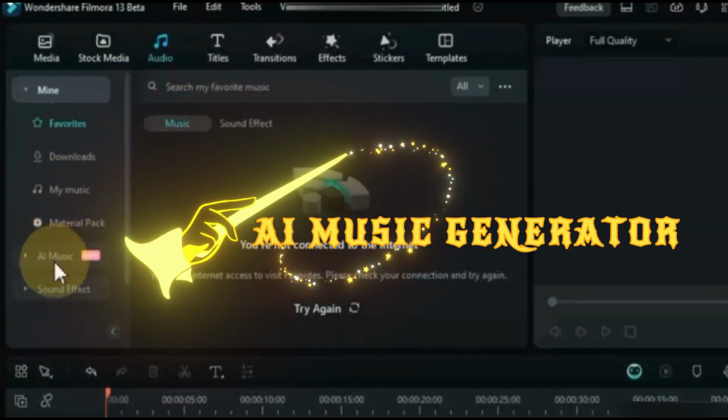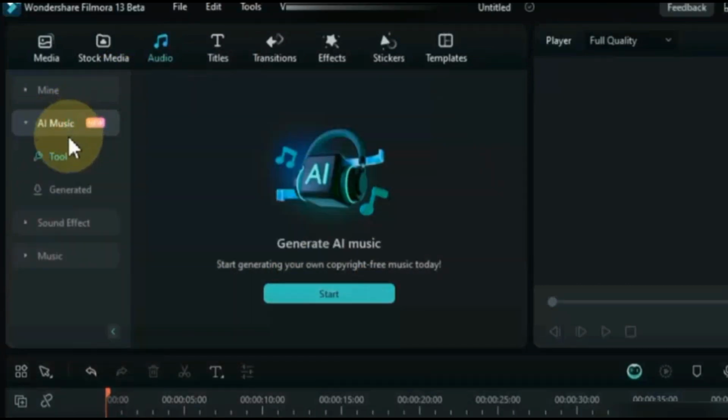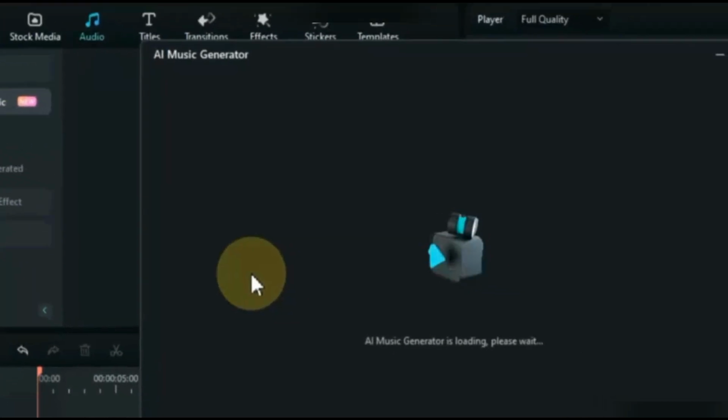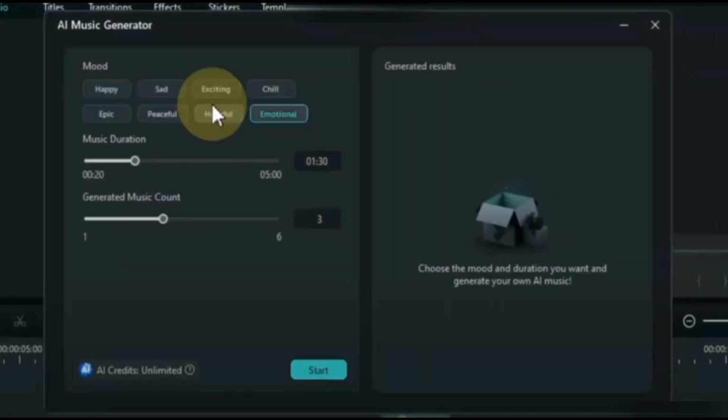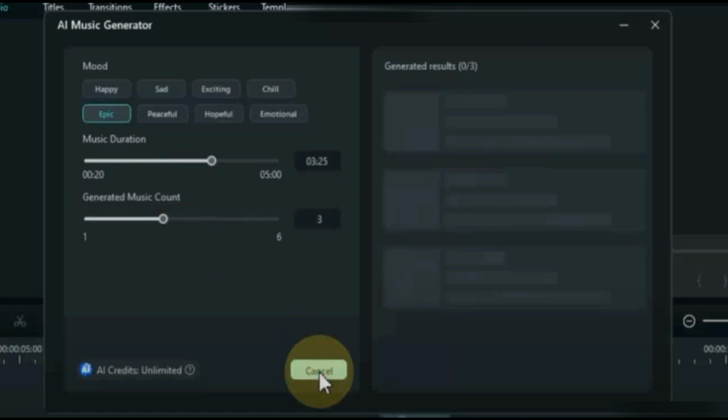AI Music Generator. Go on the audio section, there is new option AI Music, inside it click on Tool option, and Start. Here you can create your own music, select the mood you want for music. Select the music type, and number of copies that you want. It will provide you with music you want.